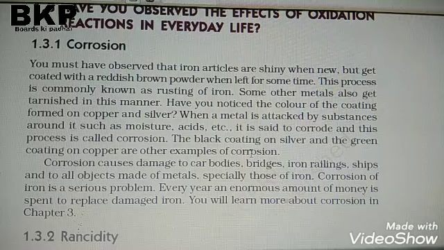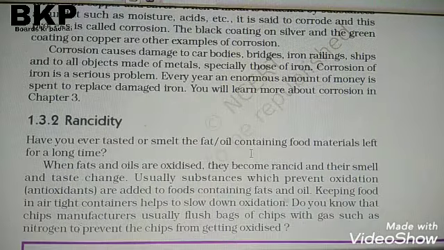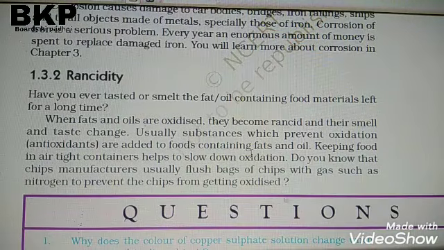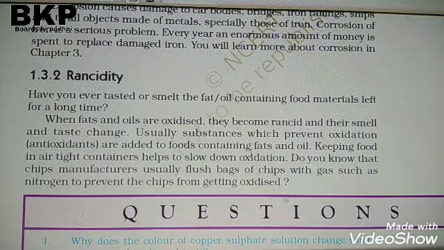So I will continue with the last topic, what is rancidity. Rancidity is the oxidation of oil or fats in food resulting in bad smell and bad taste. Means when oily or fatty things go bad, the food gets a bad taste and bad smell. This is known as the rancidity process, where the food becomes tasteless and foul-smelling.